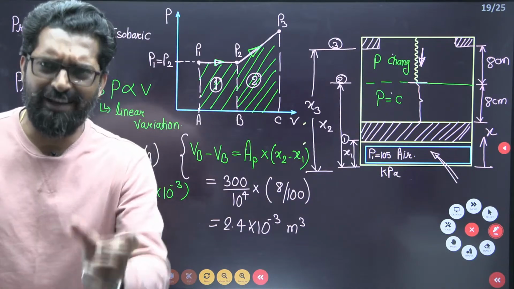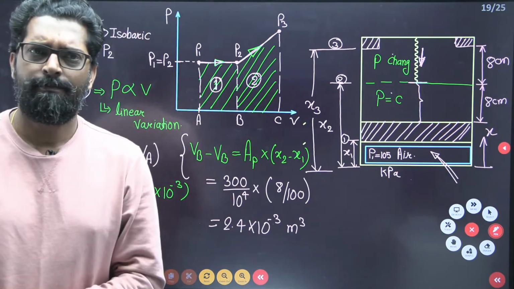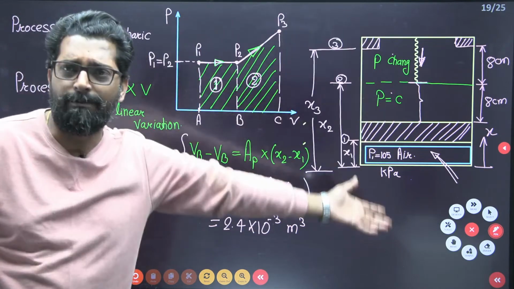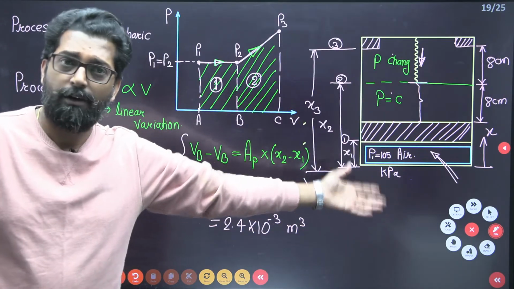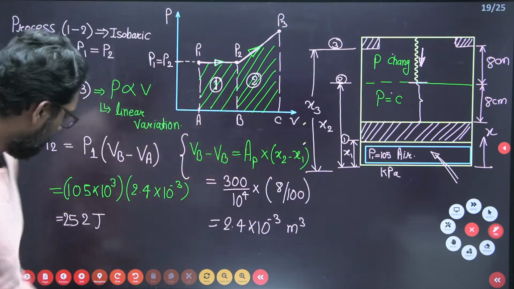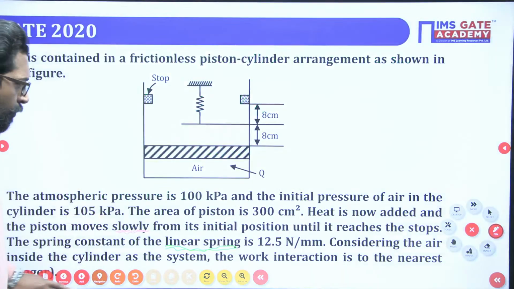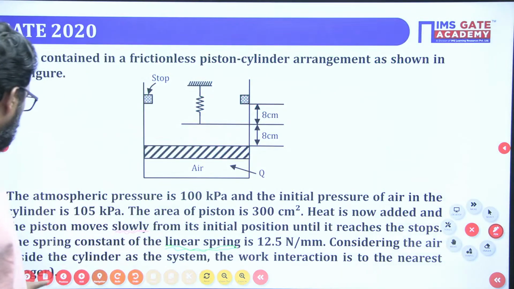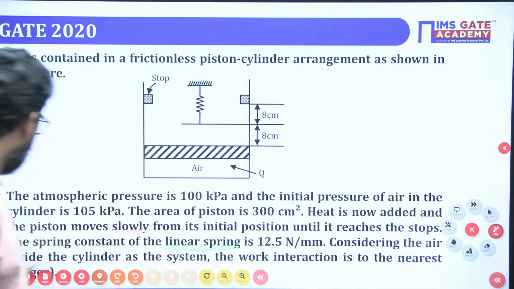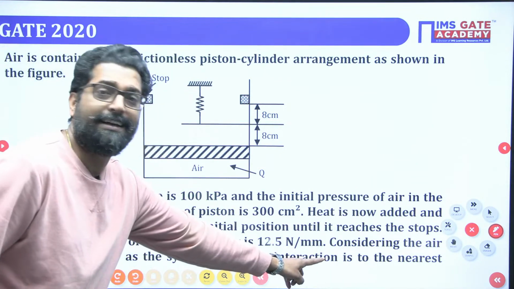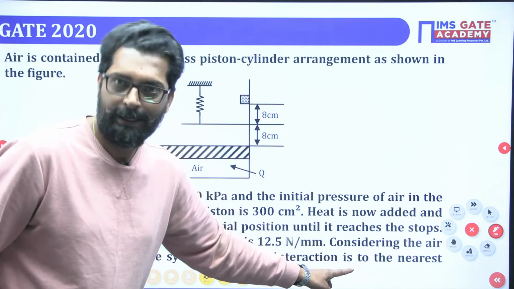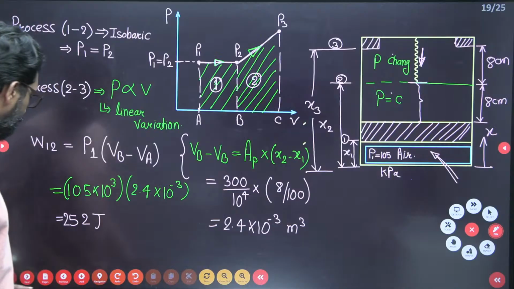Watt means per unit time. We are not concerned with the time, we are concerned with the joule. This question is asking the work interaction, not rate of work. So you have to always find joule.